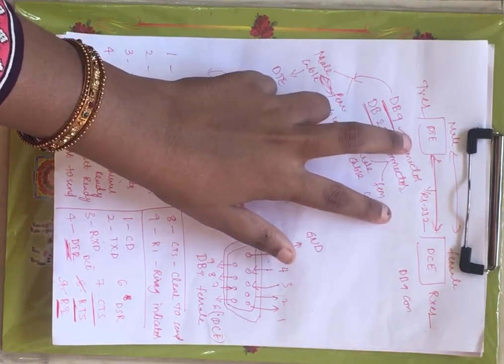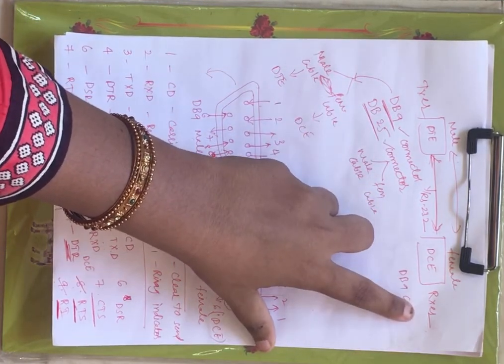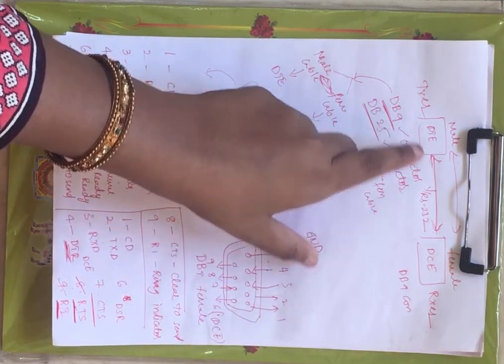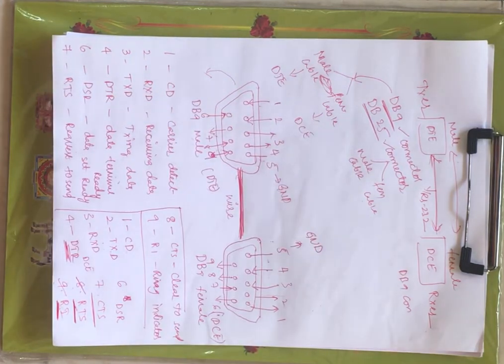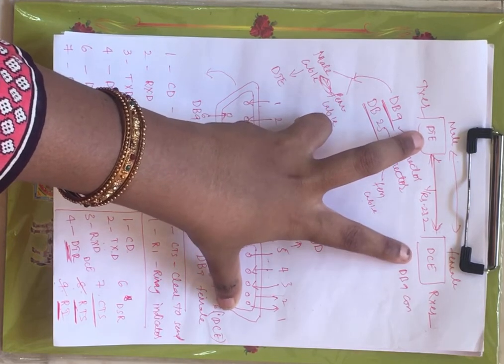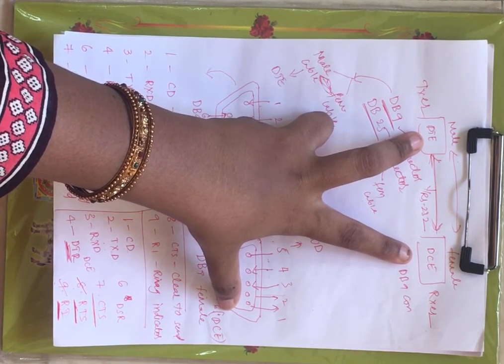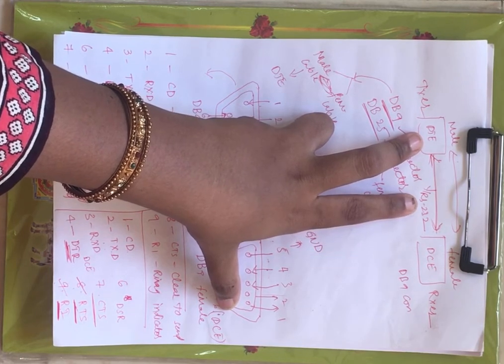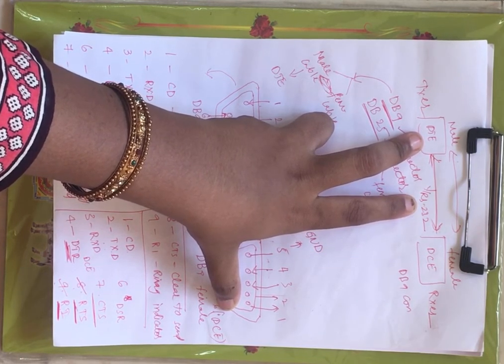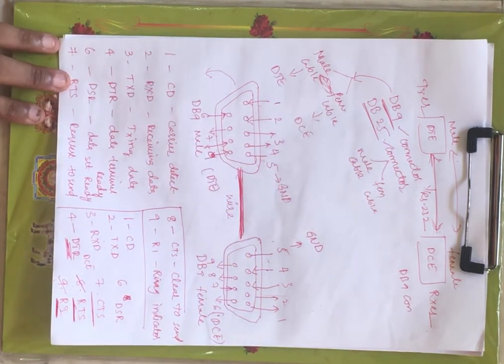If you see this diagram, DTE is the transmitter and DCE is the receiver. RS232 is the interface between DTE and DCE, used for serial binary data exchange, right?